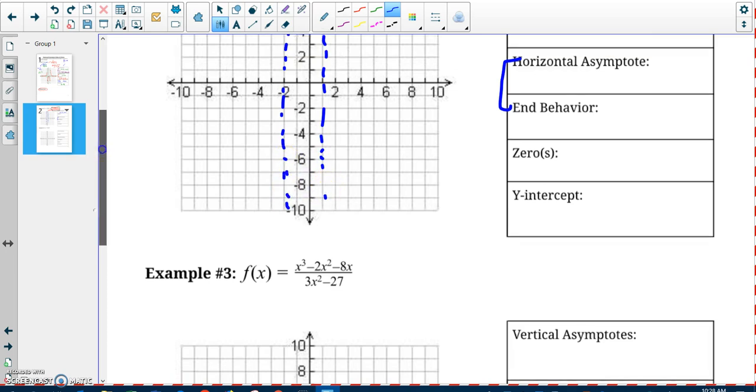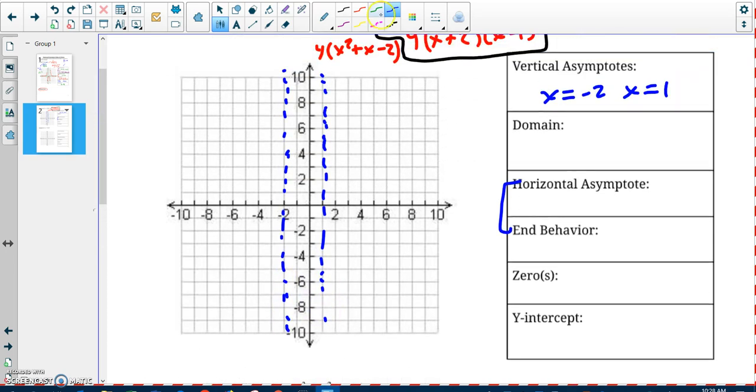Cool. Remember that vertical asymptotes are directly tied in with domain. So those are the points that I cannot have. The way to write that in interval notation is I can go up to negative 2, but I can't hit negative 2. I can go from negative 2, not hitting it, to 1, cannot hit 1. That's why I'm using these parentheses, and then I'm allowed to go from 1 to infinity. Those are all parentheses.